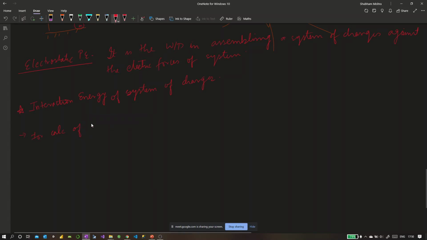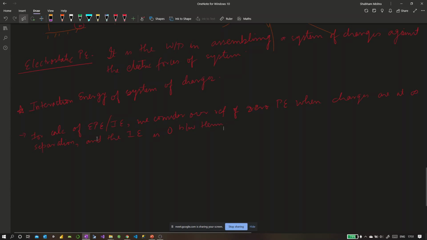So for calculation of electrostatic potential energy or interaction energy, we consider our reference of zero potential energy when charges are at infinite separation and the interaction energy is zero between them.